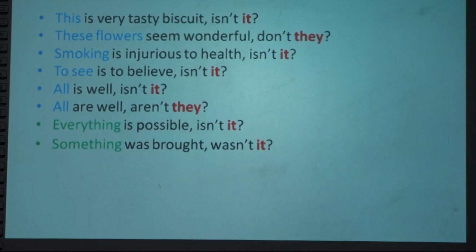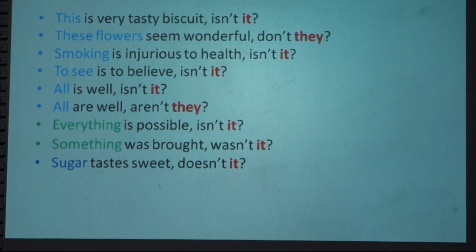Now here are something and everything, two sentences again. Everything, something, nothing, anything: these are indefinite pronouns. They end with thing. Thing means an object, right? So something, everything, nothing, anything all take it. If this type of subject comes in the sentence, you cannot use the same indefinite subjects in the tag; we have to change those subjects into the pronoun.